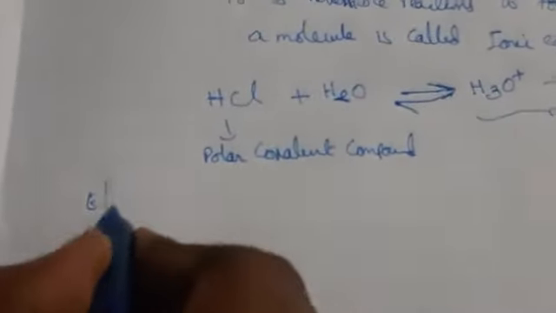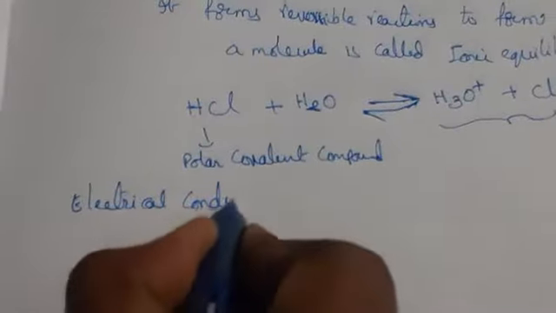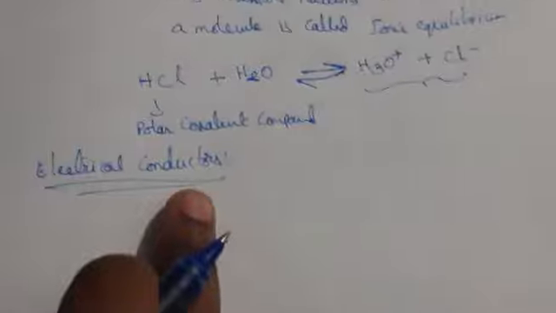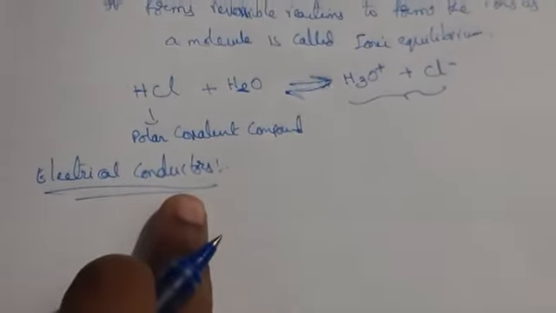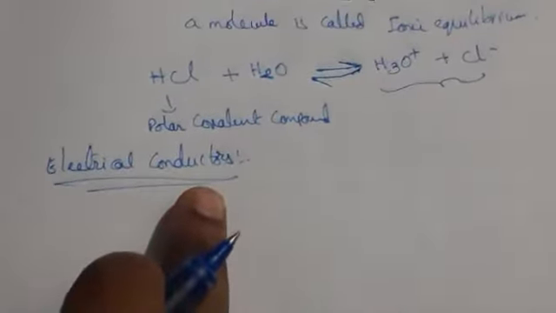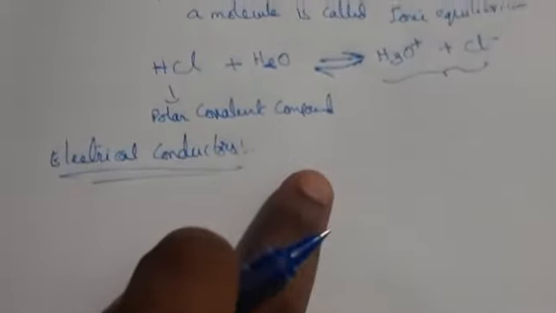Generally we are having here electrical conductors. As we know, a conductor is nothing but something which will allow electric current to pass through. To pass electric current, we call it conductors. These electrical conductors are again divided into two types, that is electronic conductors and electrolytic conductors.